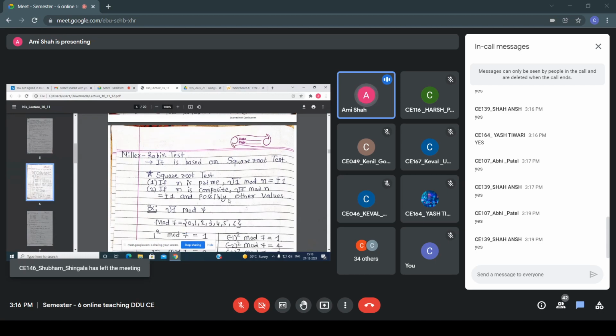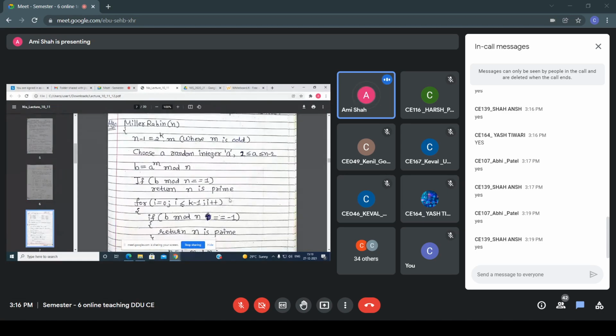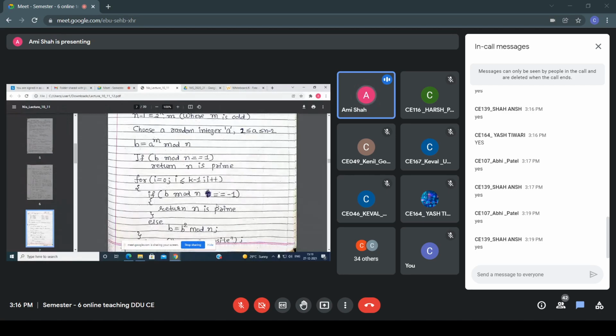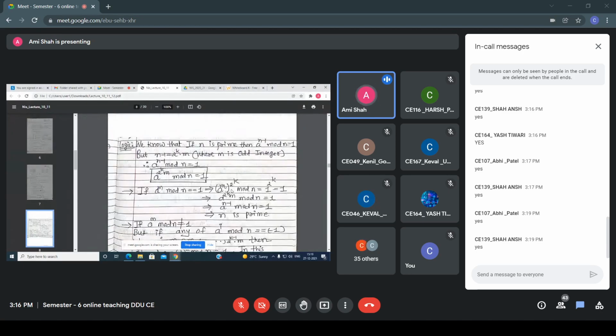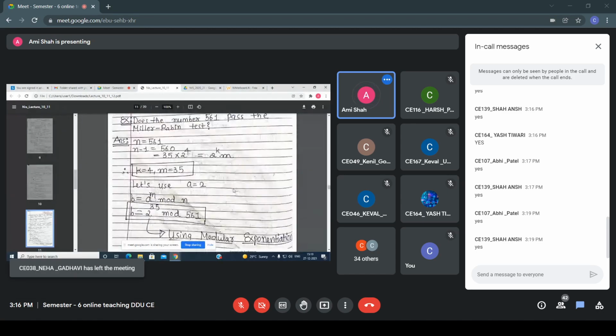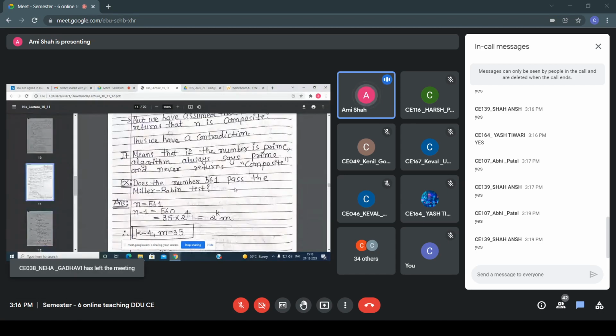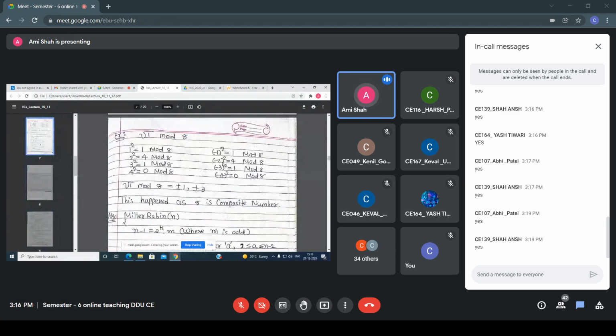So now next is the Miller-Rabin test. All of you first write down this. I will give you time. Quickly write down this algorithm, and based on that, I will explain an example. The proof regarding that, the Miller-Rabin proof, I will explain in the next class. So quickly write down this algorithm.